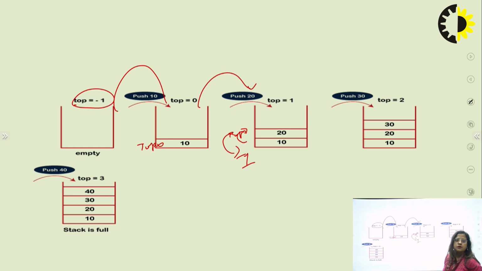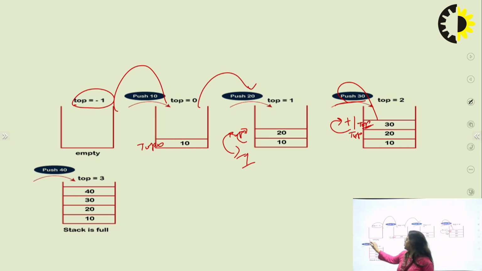Now you again insert another number, 30. When you insert this 30, top is increased again by +1, and now top indicates this number. Next you want to insert 40 again. Now the top value is 0, 1, 2, 3, so top equals 3. Now your stack is full.